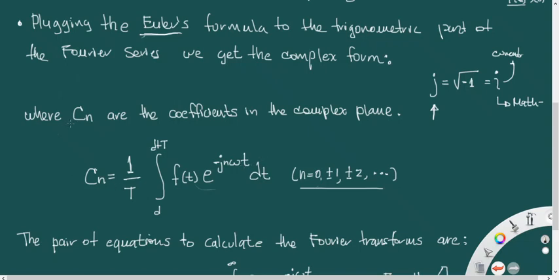And c sub n, which is this one, are the same coefficients that we were calculating in the past, but in this case, these coefficients are working in the complex plane. So this is the complex form of the Fourier transform.